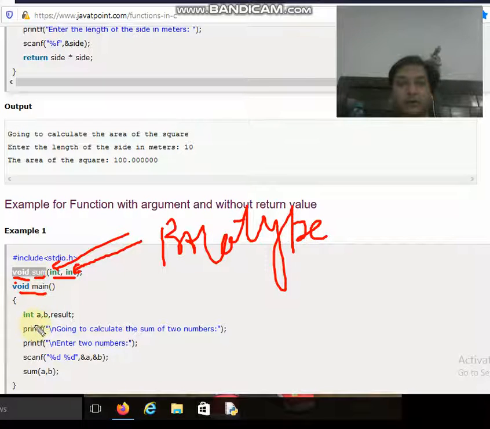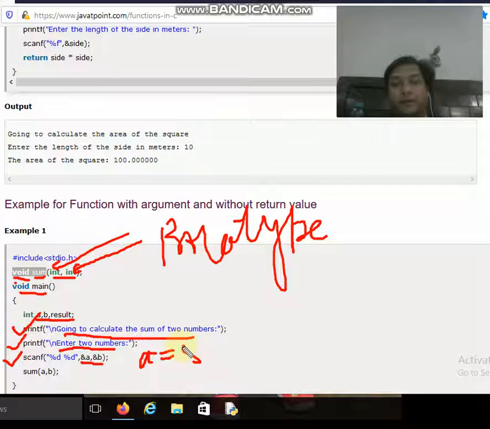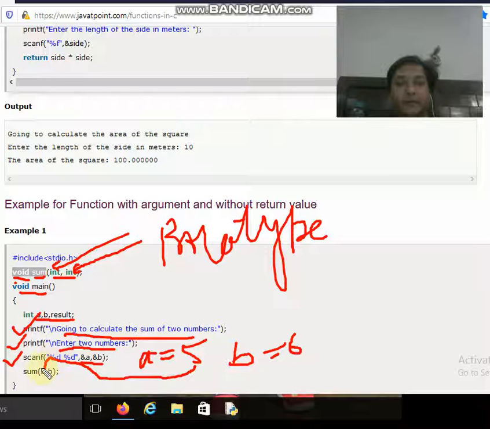And inside the main, let us see what we have done. We have declared three variables a, b, and result. The first printf statement says that we are going to calculate the sum of two numbers. The second printf statement says enter the two numbers. Then scanf scans the two variables a and b. Suppose the value of a is 5 and the value of b is scanned as 6. So over here the value of a will be passed with the help of the function call, and the value of b is also passed.